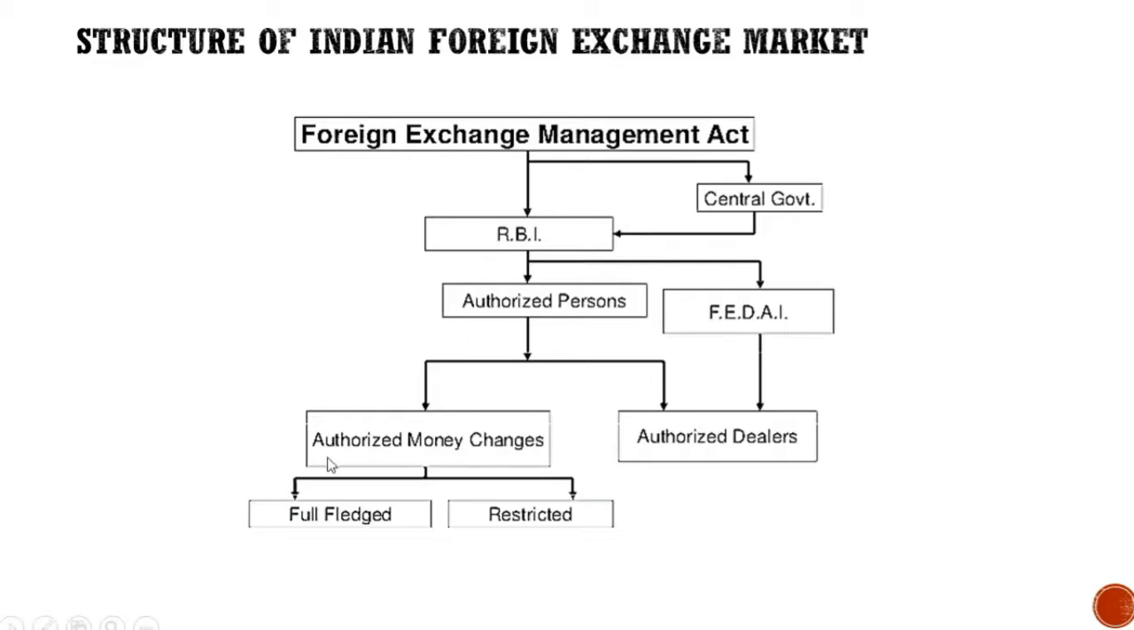Now, authorized money changers were basically travel agents, dealing with anything related to travel, currency related to travel. They were of two types. One was the full-fledged and the second one was restricted. Full-fledged refers to the authorized money changers which could buy and sell simultaneously. However, restricted ones were only allowed to purchase foreign exchange. So this basically sums up the entire structure of the foreign exchange market in India.